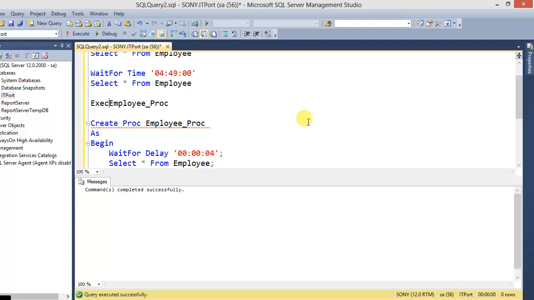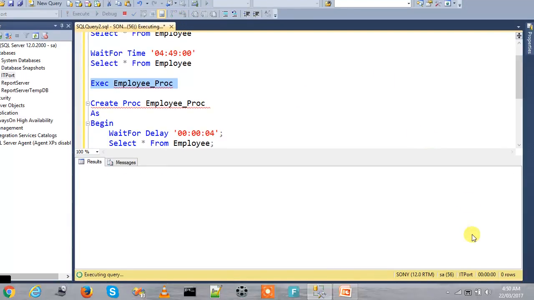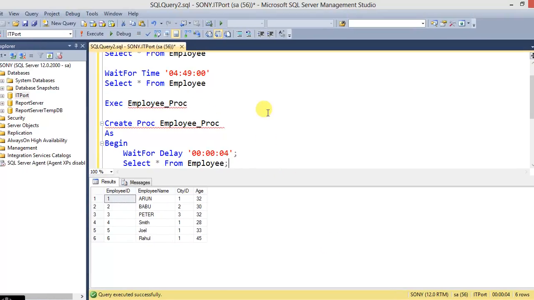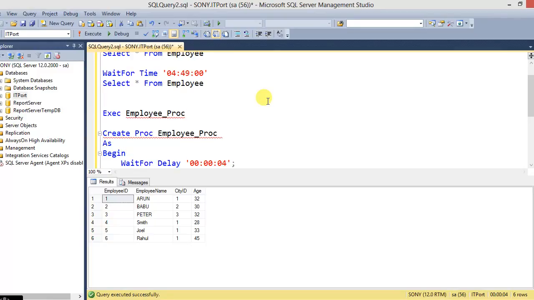So if we execute this procedure, it will wait for 4 seconds. And before that we can use the WAITFOR DELAY for the batch.